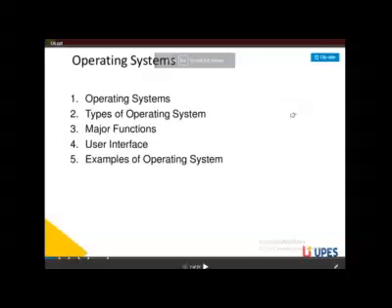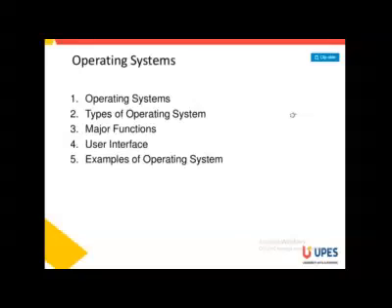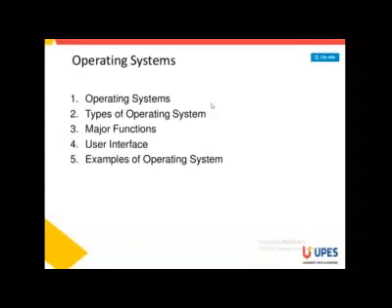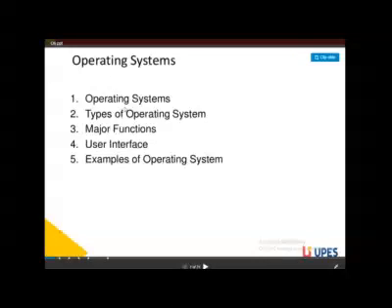Okay, our first chapter is the operating system. What is an operating system? The operating system simply means the system which helps for operations. That means the operating system controls all the systems of the computer, either software or hardware. The operating system is the master software of a computer system that helps to control all the peripherals as well as software. So here we cover the operating system, types of operating system, major functions of operating system, user interface and examples of operating systems.